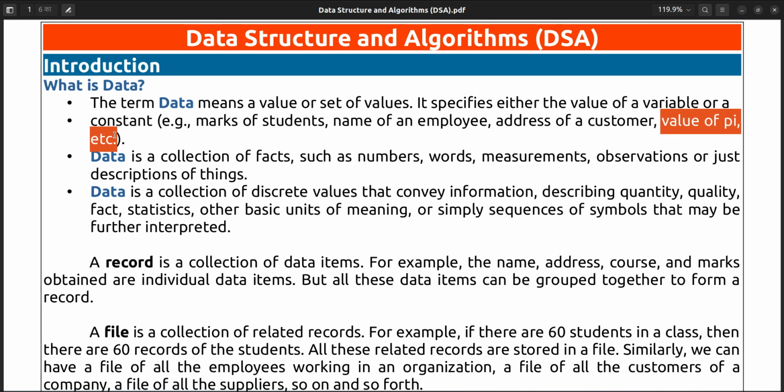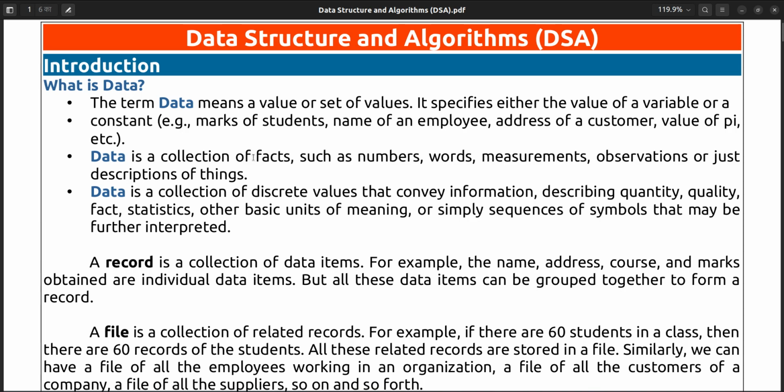For example, marks of student, name of employee, address of customer, value of pi, list of students. Anything that is some value, that is data.